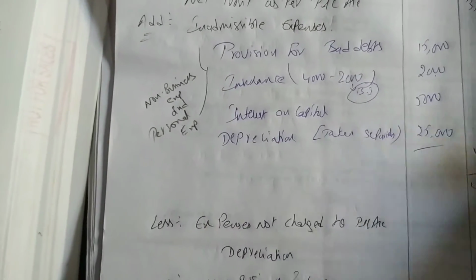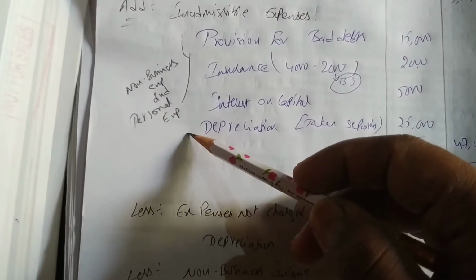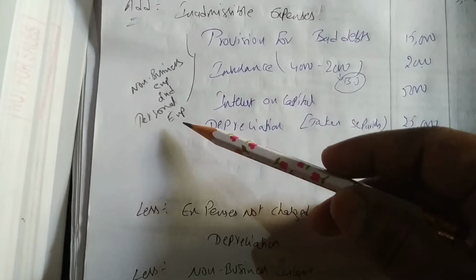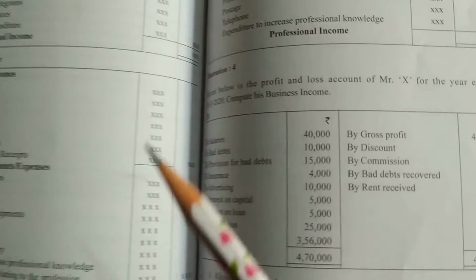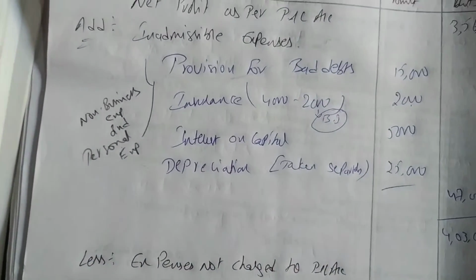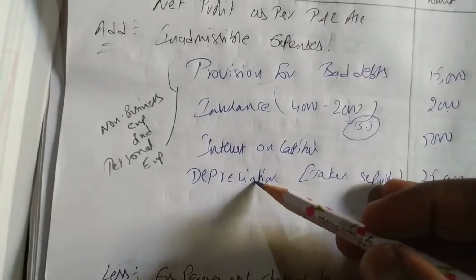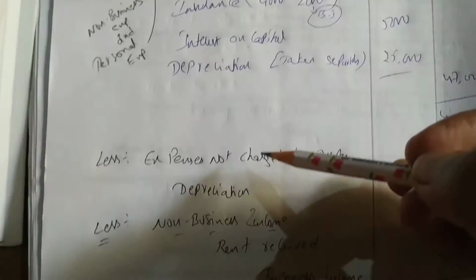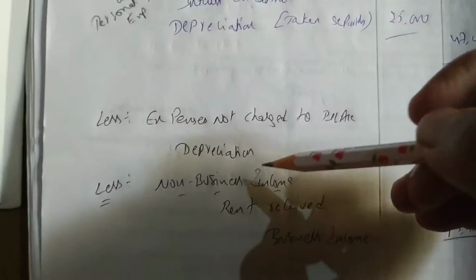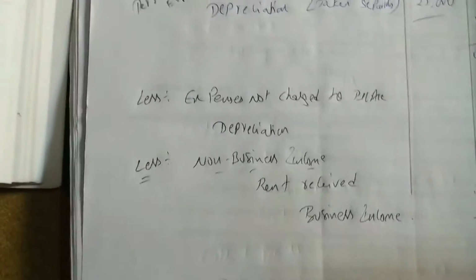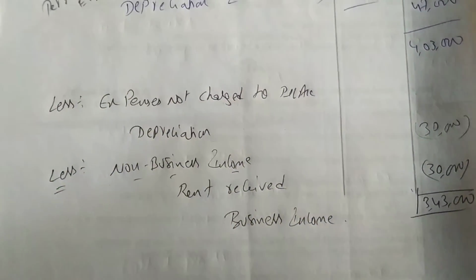So he will deduct some expenses which are not related to business. The expenses which are not related to business, non-business and personal expenses that he deducted, we have to add back now. Next, the expenses which are not charged to profit and loss account, that we have to charge, and the expenses which are related to business, that we have to deduct. Like this we have to solve.